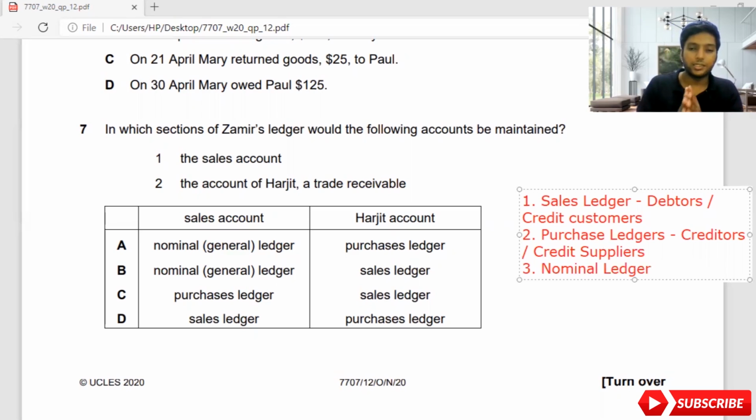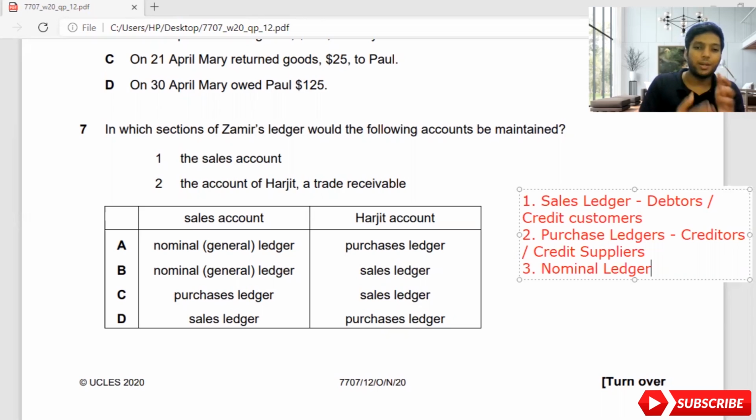So sales ledger is taking up all the debtors in a company. All the people who are credit customers will be recorded under a ledger called sales ledger. Now the question is, don't confuse sales and sales ledger. Sales account is a normal account, so it comes under nominal ledger. Purchase ledger will consist of all the creditors and credit suppliers who are supplying goods on credit. Whomever we have taken the goods on credit from will be represented under this ledger.